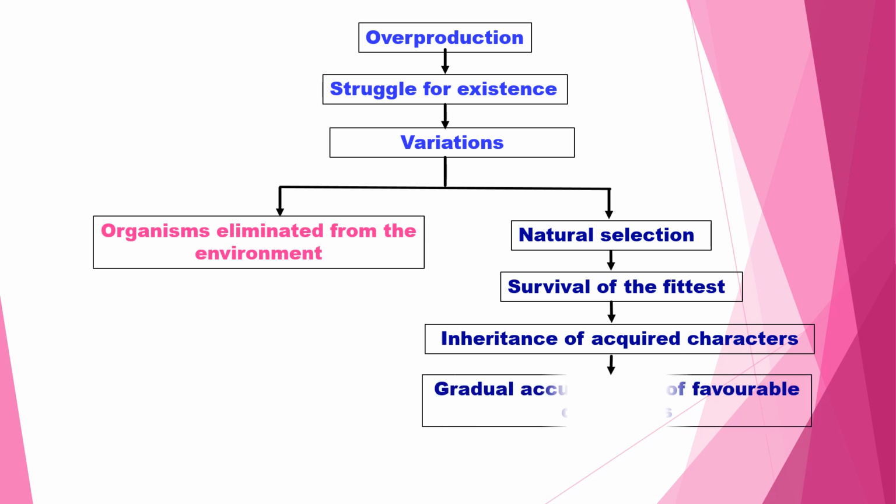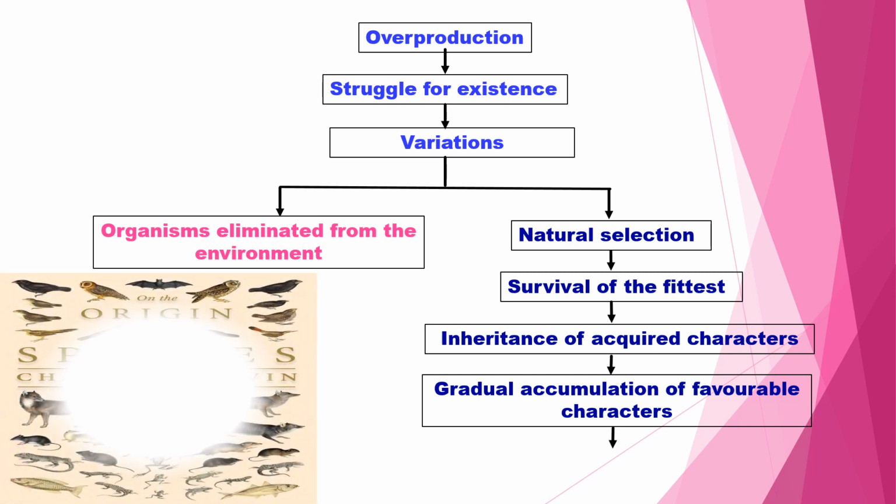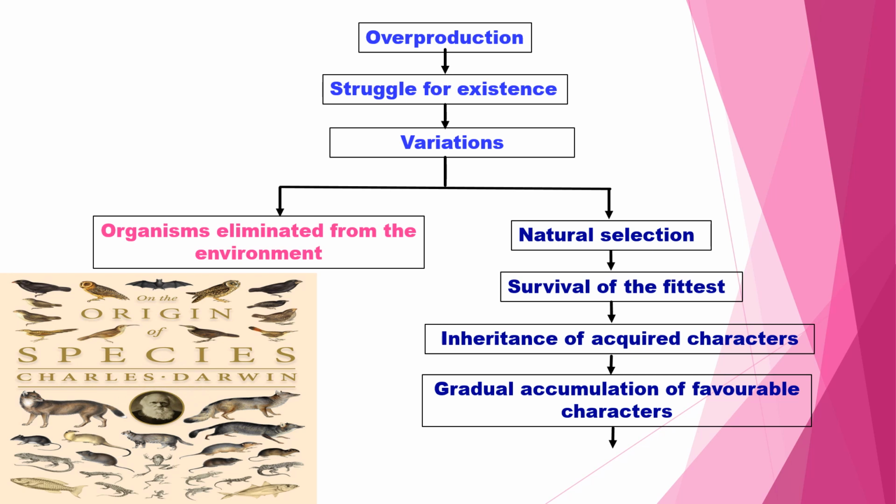Due to this, new organisms will come, through gradual changes, favorable characters and gradual accumulation. New, different types of organisms will come. Those organisms are fit for nature, that is selected by nature. This is natural selection.